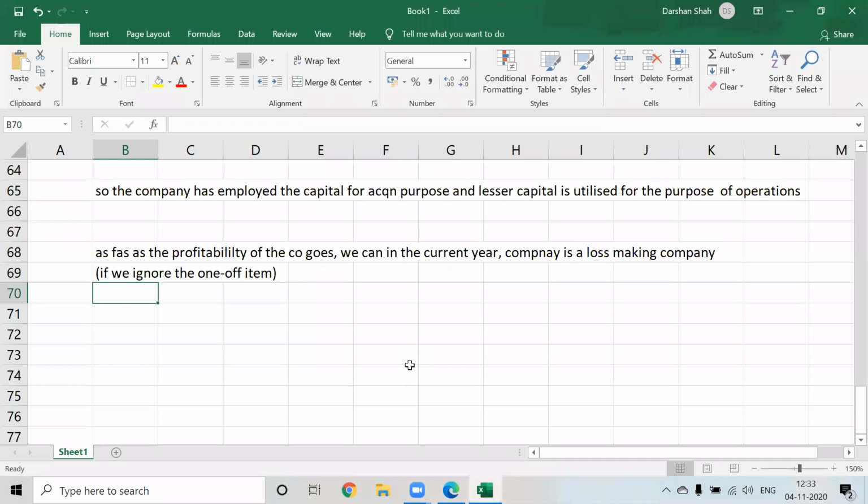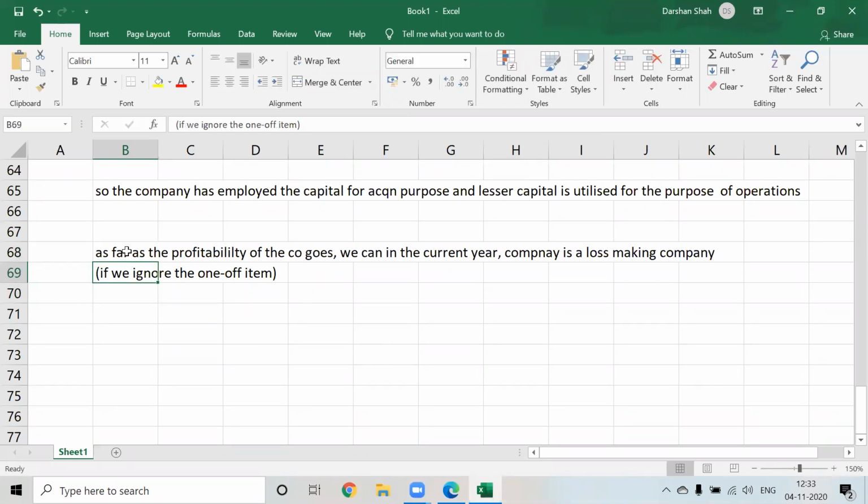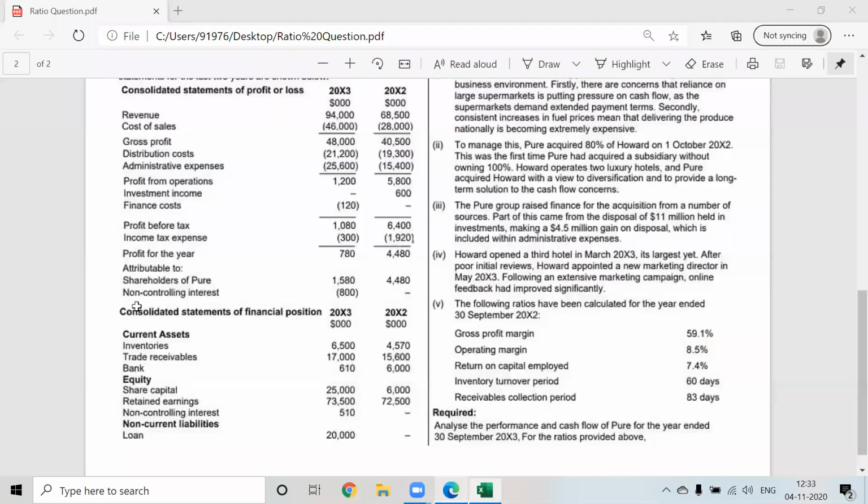So here also, after ignoring the one-off item, we can say that as far as the profitability of the company goes, that company is a loss-making company. And also we can see that the non-controlling interest is negative, correct? So we can write that also.